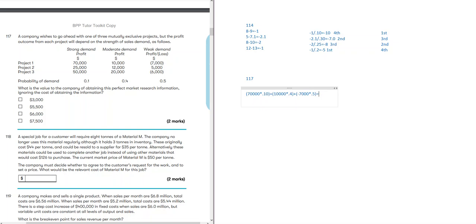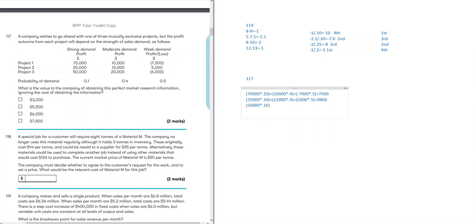So expected value is 7,500. The second project: 25,000 multiplied by 0.10, 12,000 multiplied by 0.40, and 5,000 multiplied by 0.50. It's 9,800.